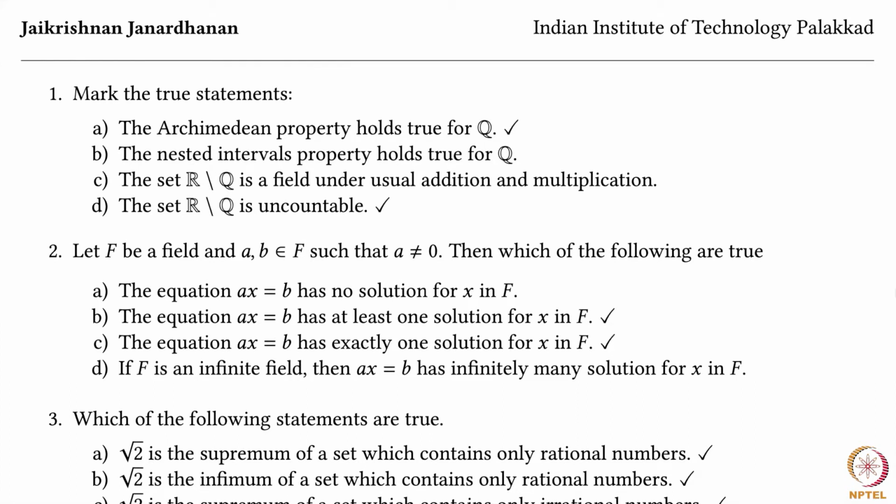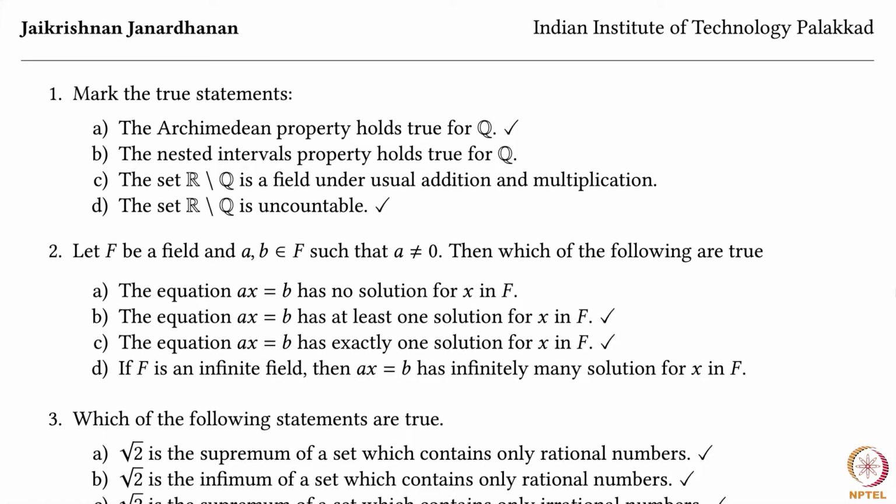No, it doesn't. To see this, all you can do is just take rational closed intervals around root 2, and then you can see that if you choose nested intervals that are centered on root 2, the intersection will have to be empty. The set R minus Q is a field under addition and multiplication.